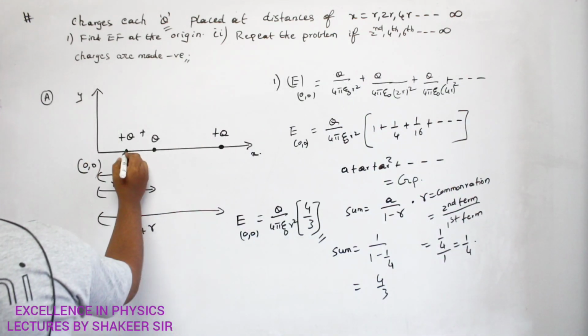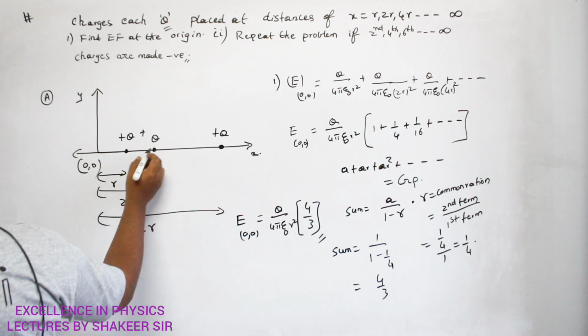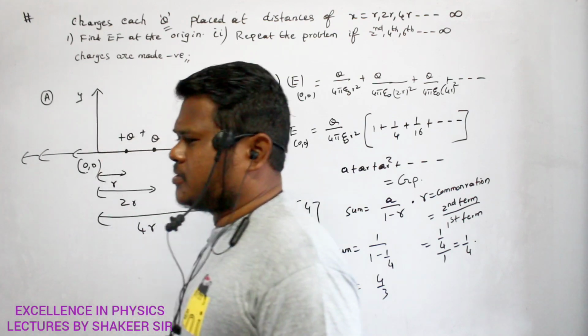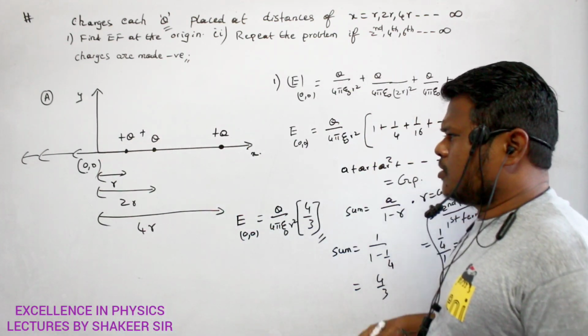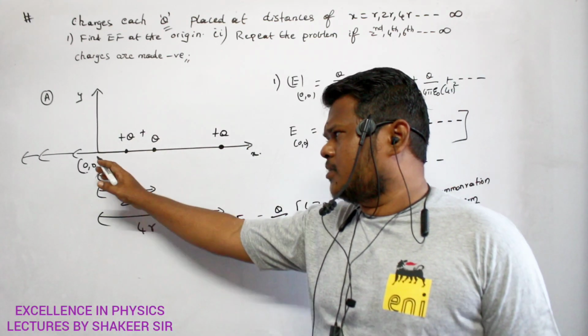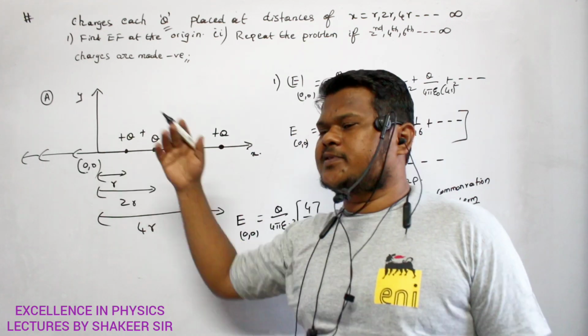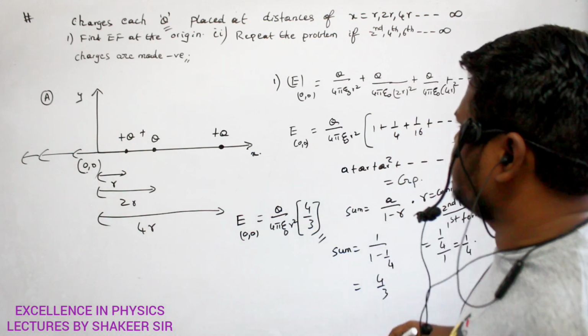Because electric field due to this one is also in this direction. Electric field due to this one is also in this direction. Electric field due to this one is also in the same direction. All are positive charges only. So all electric fields get added up with each other, and this is the total electric field towards negative x-axis, that is towards the left side. Okay, come on, make a note of this one.